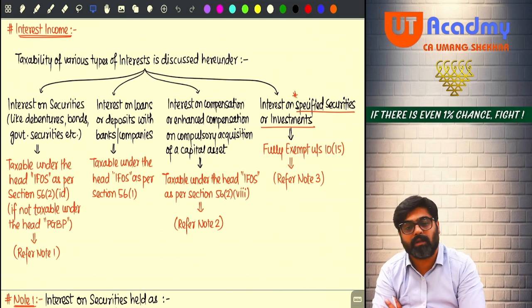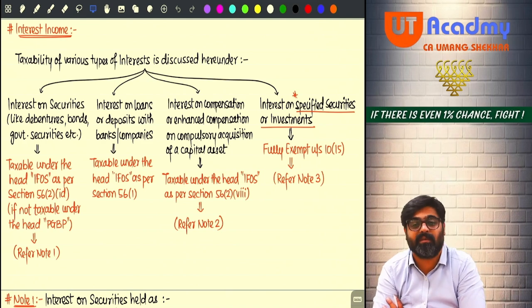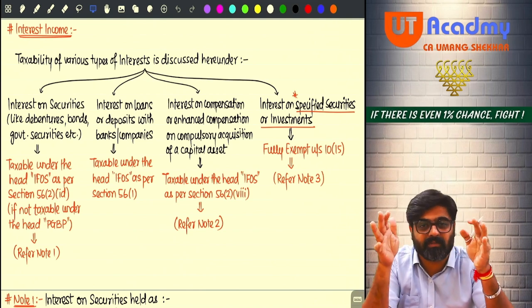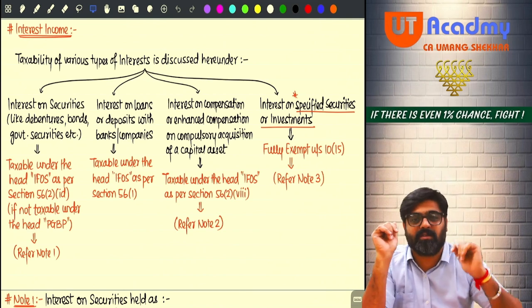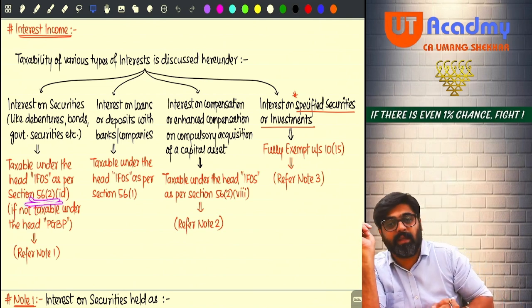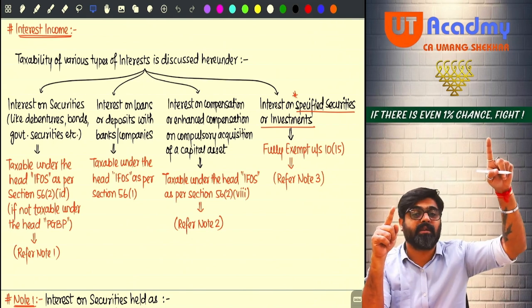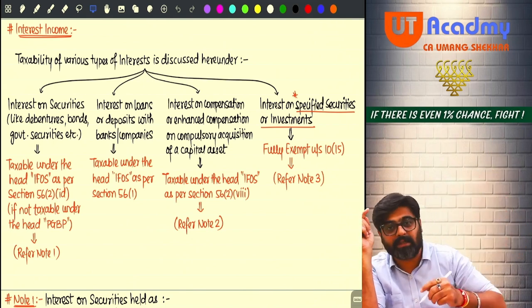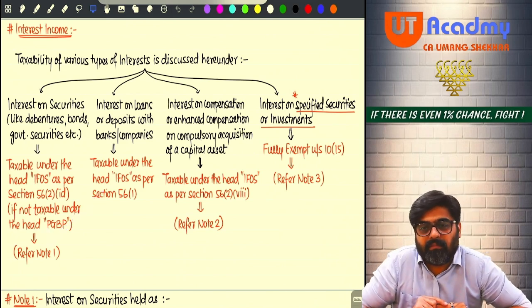It will be taxable under the head PGBP. But if you cannot charge that interest under the head PGBP, there is a specific charge, section 56 subsection 2 clause 1D. As per that specific charge given in 1D, if that interest on securities cannot be taxed under the head PGBP, then it will be taxed under the head IFOS only. Done. Will you remember?